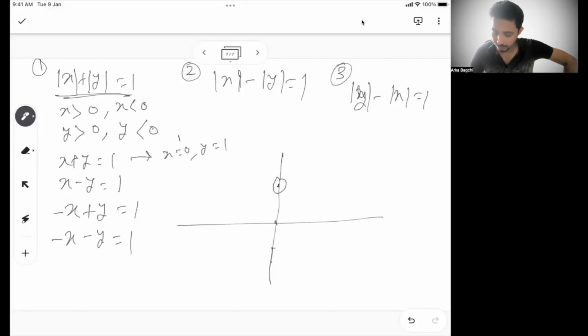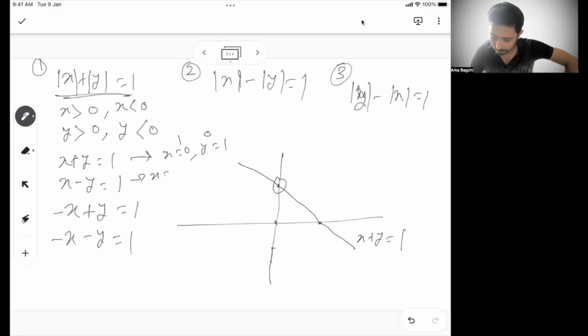Similarly, when x is 1, y will be 0 in the first case. So the first line will be like this, which we say x plus y equal to 1. What will be the second line? The second line will be, we can say x minus y equal to 1.